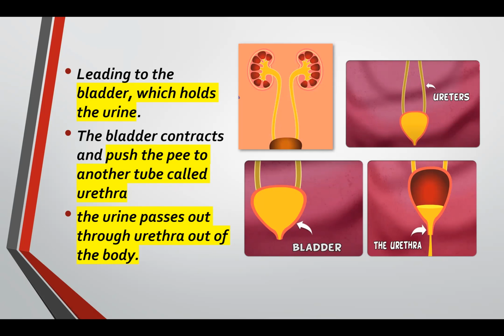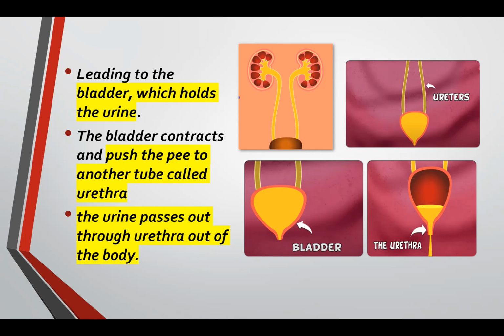Yes. Okay, so what do you call the tiny tube connected from the kidney to the bladder? Ureters, very good. What do you call the part of the excretory system that holds the urine? Bladder. Very good.